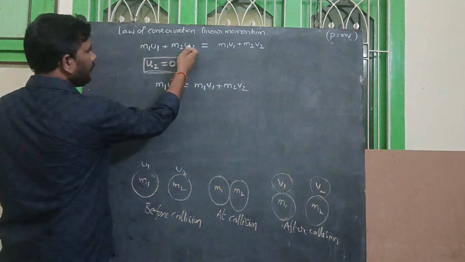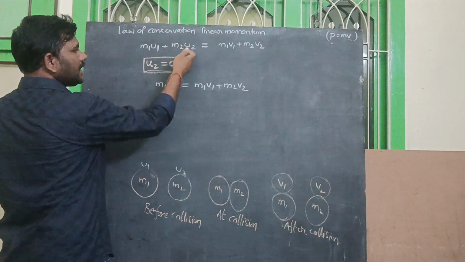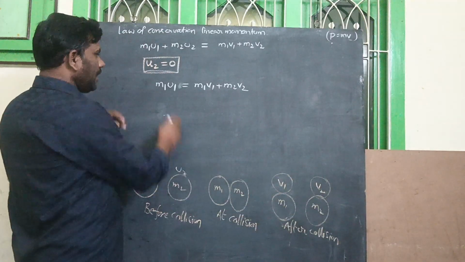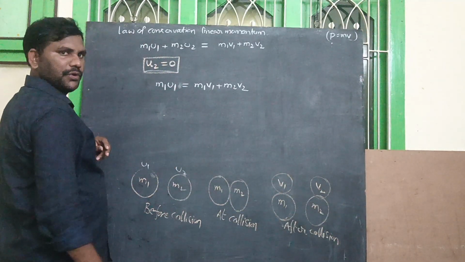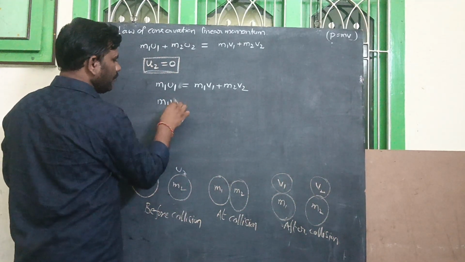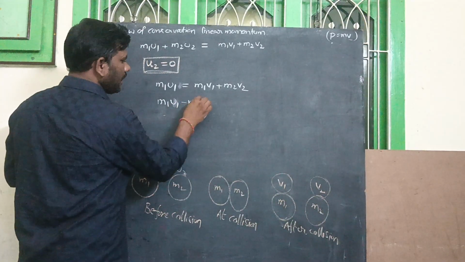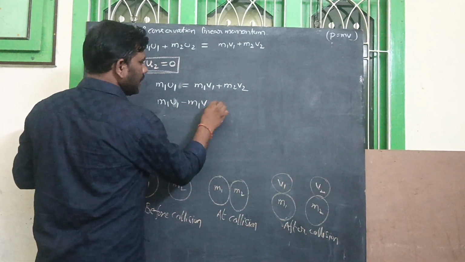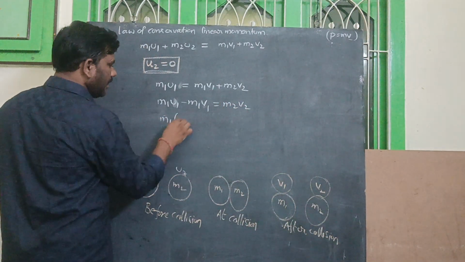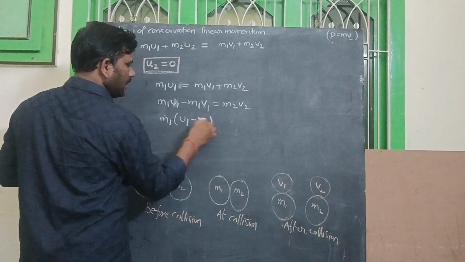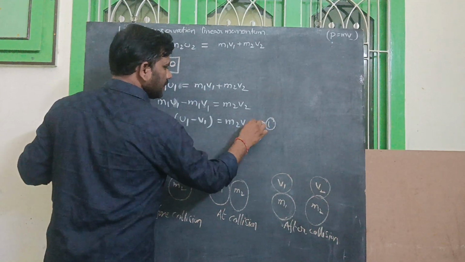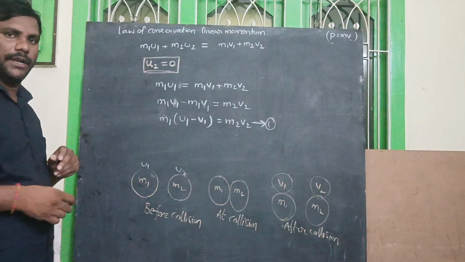Why? Because here u2 is 0, and 0 multiplied into anything is 0, so we can remove the m2 u2 term. So the next term, m1 u1 is equal to m1 v1 plus m2 v2. It can be written as m1 u1 minus m1 v1 is equal to m2 v2. So we can take m1 common. We can write m1 of u1 minus v1 is equal to m2 v2. So this is the first equation.